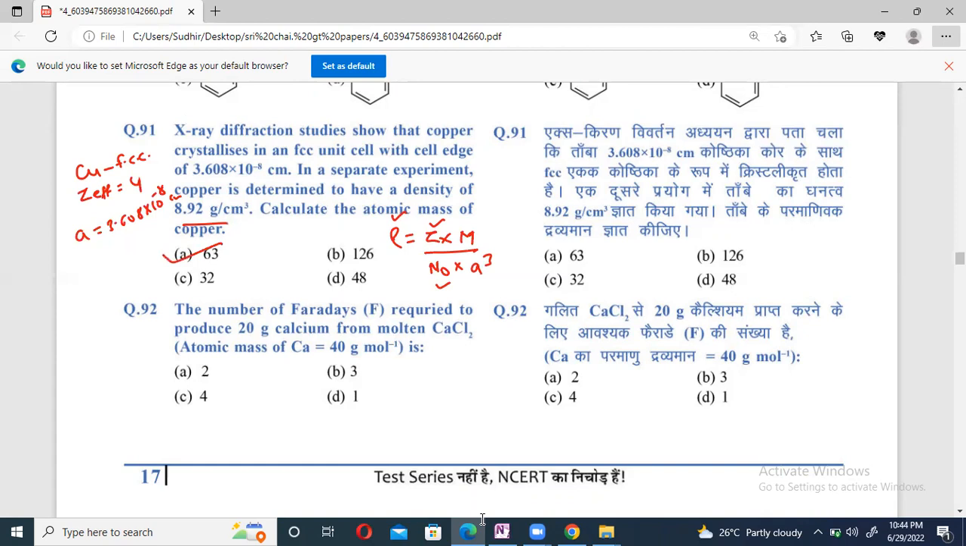See, density value we are having here. Check it. Density value 8.92 gram per cubic centimeter, Z value 4, and Avogadro's number 6.023 into 10 to the power 23 into A cube. This value cubed. Solve it, you will get 63.